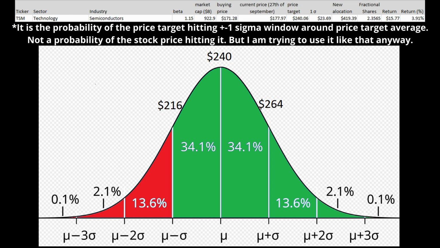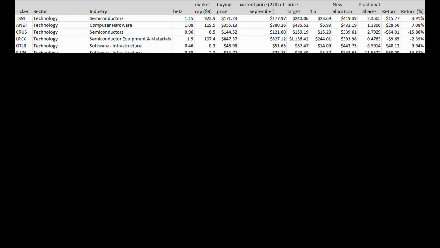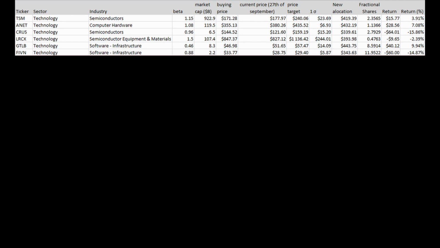What started as a stock investing tool might even become useful for stock options trading, which I might explore in the future. Now let's jump into the portfolio update. I've brought in 7 fresh stocks, swapping out those that no longer meet our criteria.